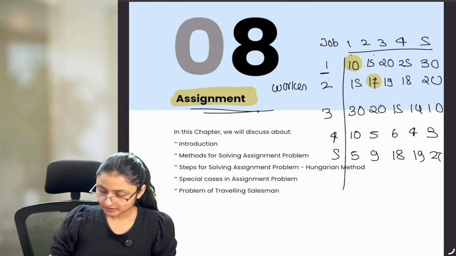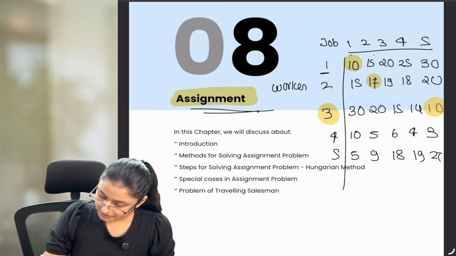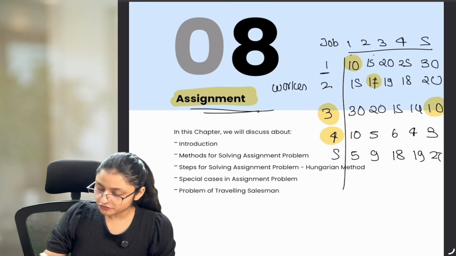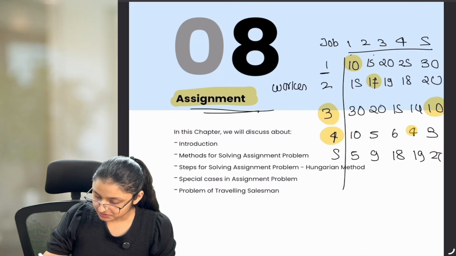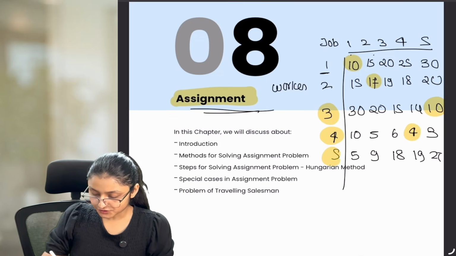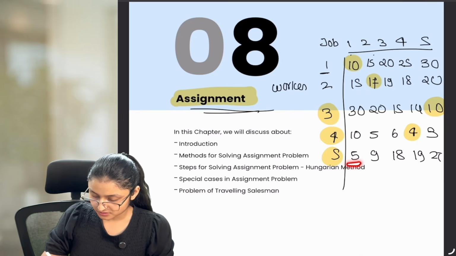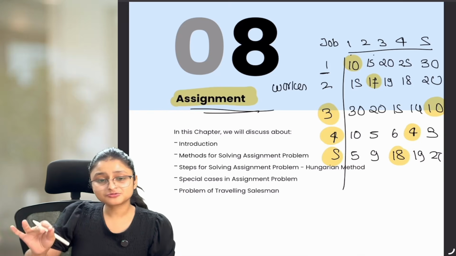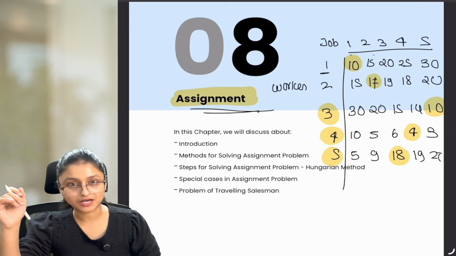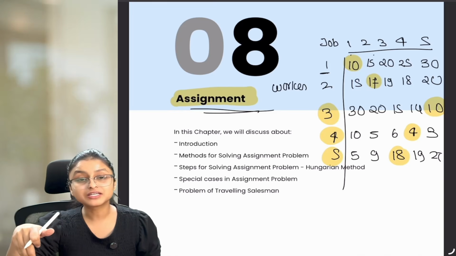17. Then if I take this, then for third worker, if I take 10, then what should I take for fourth worker? Because fourth worker also has the minimum time here. Should I take the next minimum like this? And then for fifth worker, here also I have the minimum time. And the only left situation is this one. So this is known as random selection, which you have done right now. We were randomly selecting that the lowest time can be taken for the worker.